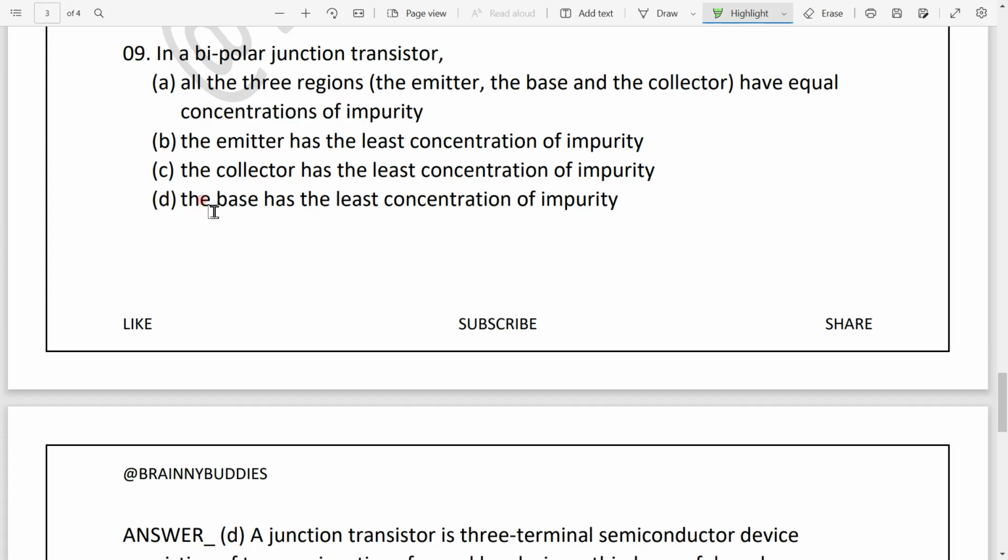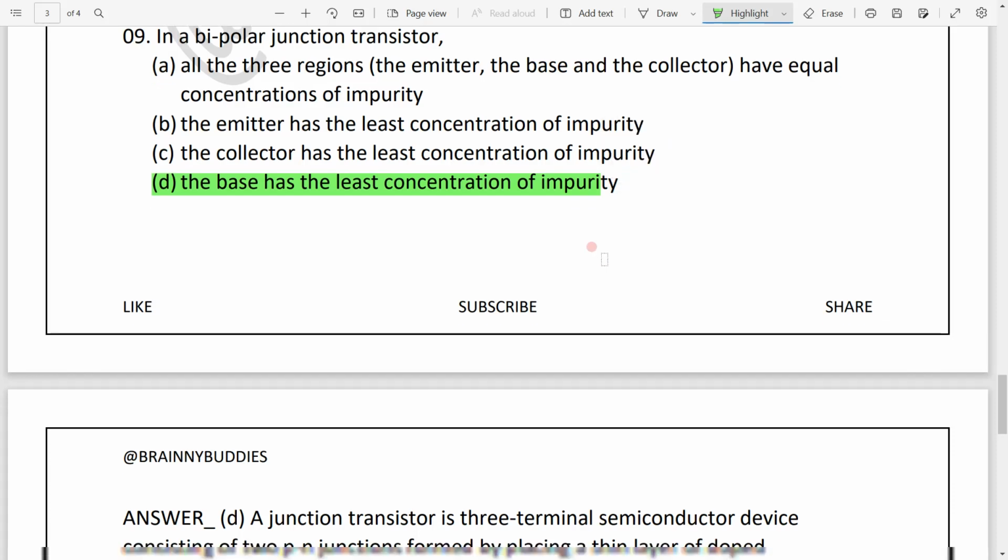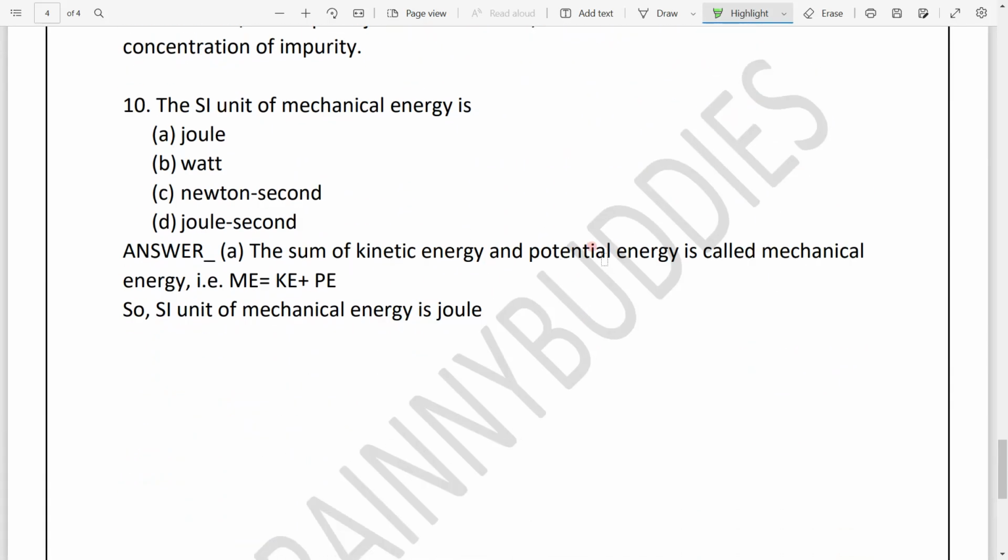We should know that in a bipolar junction, the base has the least concentration of impurity. What is impurity? It's nothing, it's doping. And yes, we can see here option D will be correct, because as we know, the base has the least concentration of impurity in bipolar transistor junction.